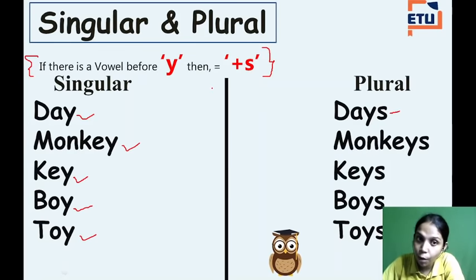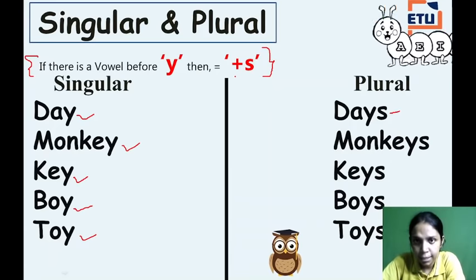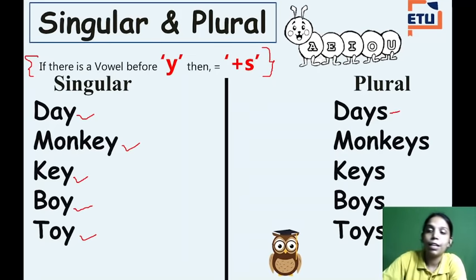If there is a vowel before y, then we have to just add the letter s. I think you all know what a vowel is, right? Now what is a vowel? Vowels are the letters like a, e, i, o, u. Now see, day, d-a-y. Before y, there is the letter a, right? And what is that a? A comes under the vowels.